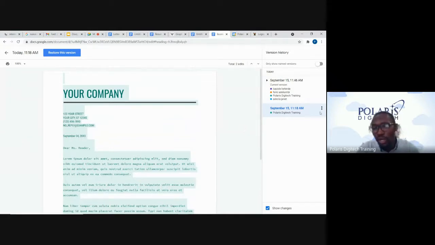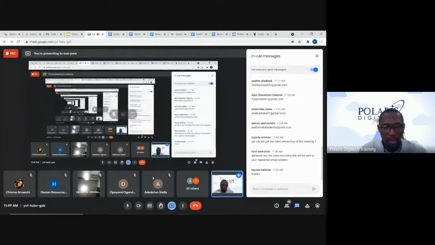What we need to do is just click on the three icons we have here, more actions, and we can save this. We can make a copy of it, and we can name this version, we can say template, or we can say original document. We can save that. See, original document, September 15, and it shows that I'm the one that actually brought it on.